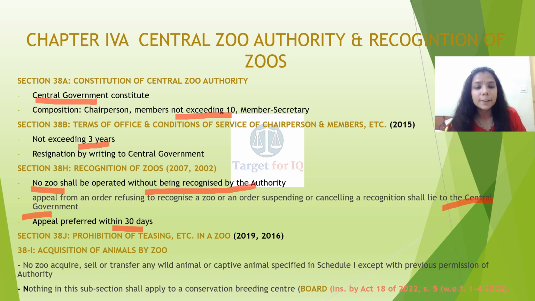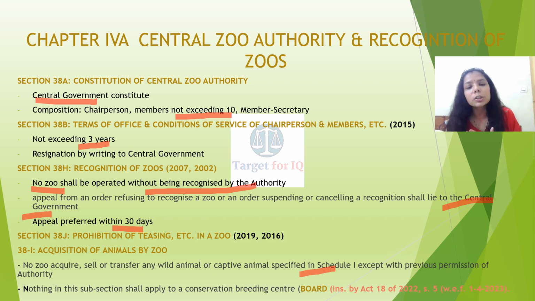Section 38J, prohibition of teasing etc. in a zoo. This section number you have to keep in mind. And section 38I, acquisition of animals by zoo. No zoo shall acquire, sell or transfer any wild animal or captive animal specified in Schedule 1 except with the previous permission of the authority.